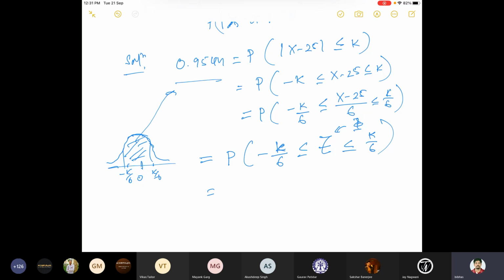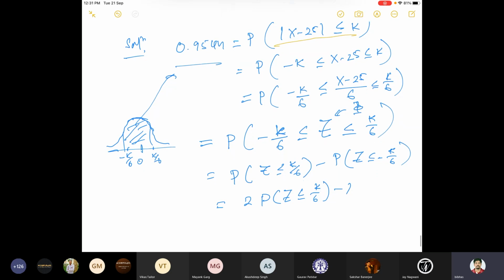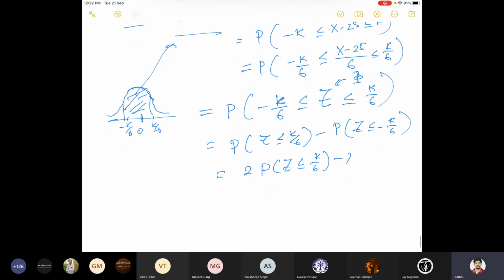So what is this? This is nothing but probability of z less equal to k by 6 minus probability of z less equal to minus k by 6. Now this is symmetric, so it has to be 2 times probability of z less equal to k by 6 minus 1, or you can just take the minus into plus 1 minus this.